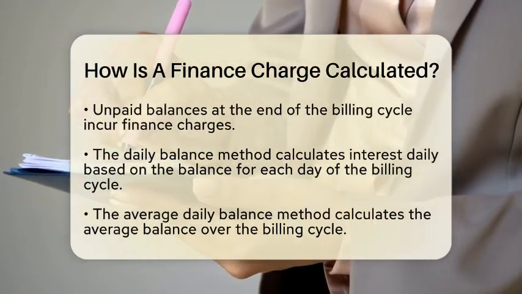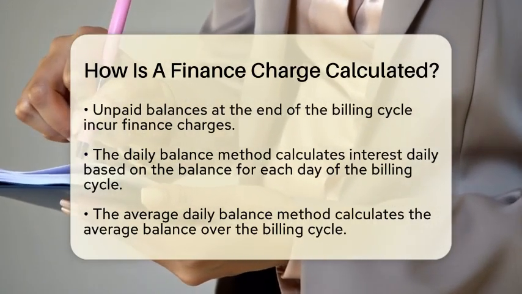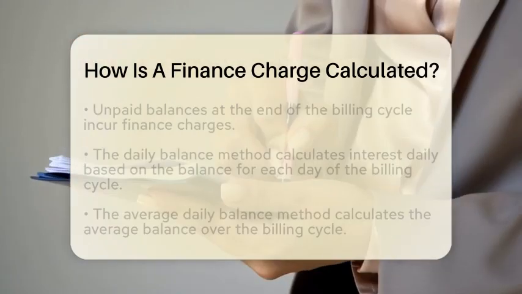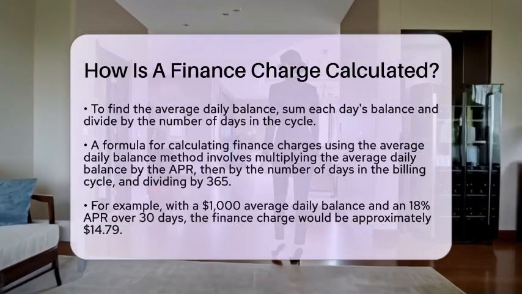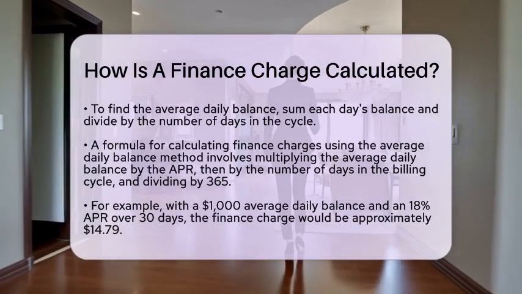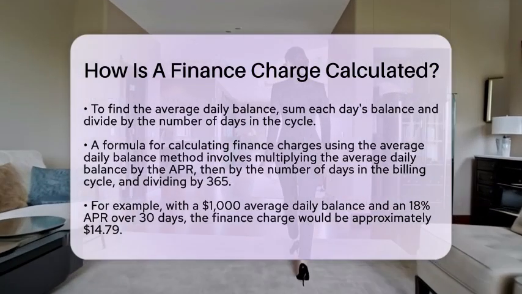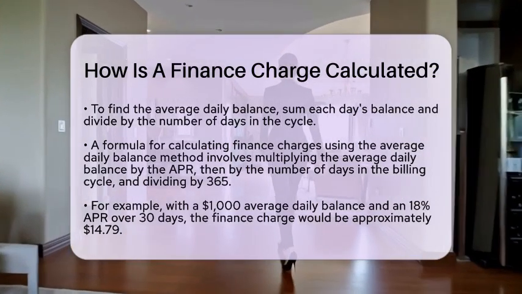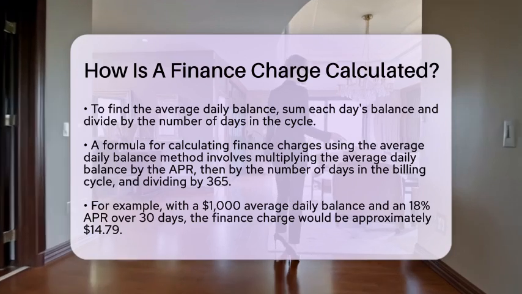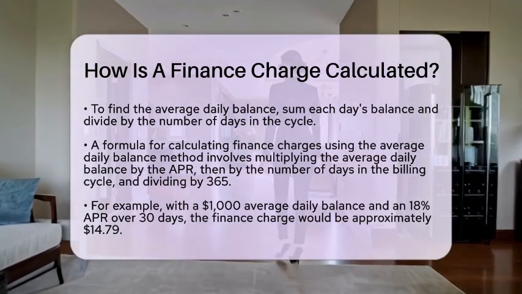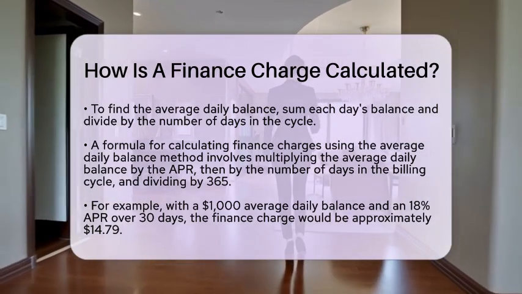If you want to calculate the finance charge using the average daily balance method, here is a straightforward formula. Take your average daily balance and multiply it by the APR. Then multiply that result by the number of days in the billing cycle and divide by 365.